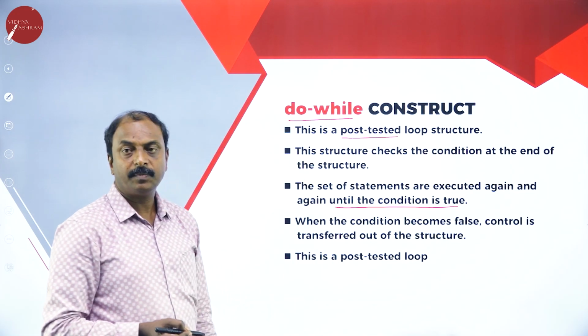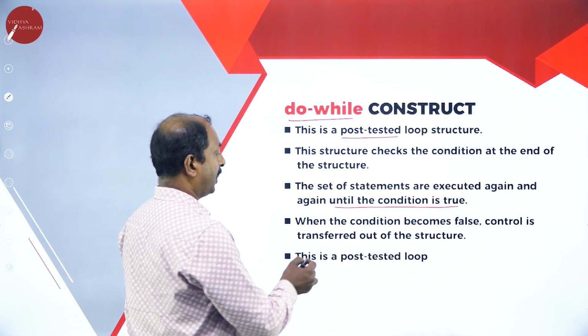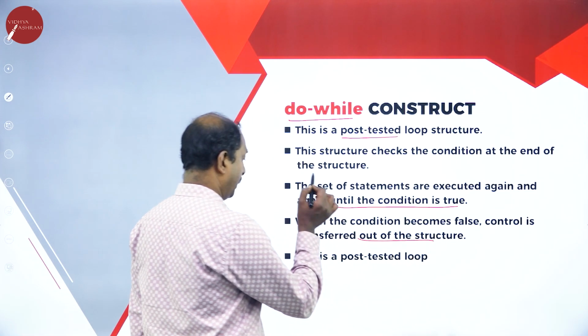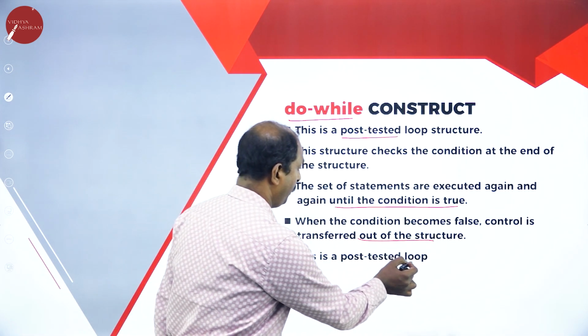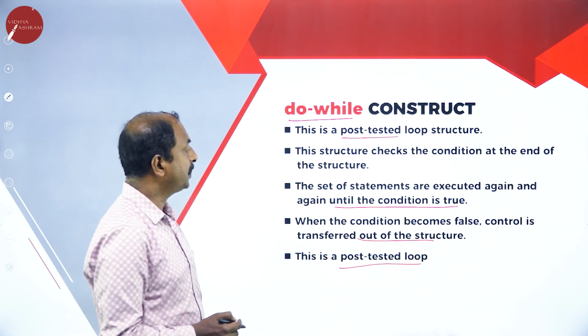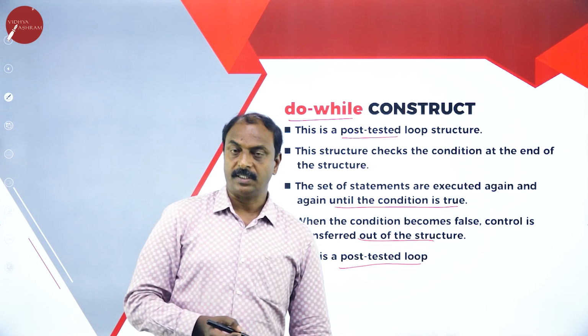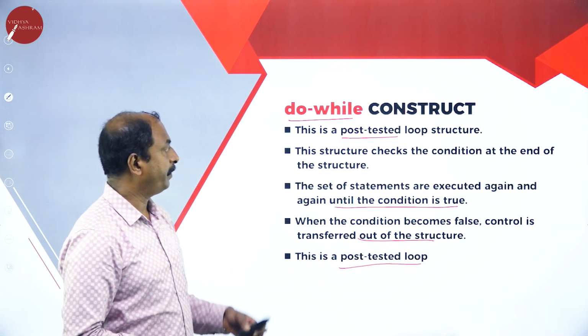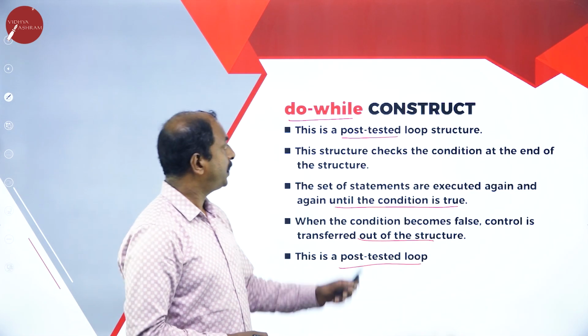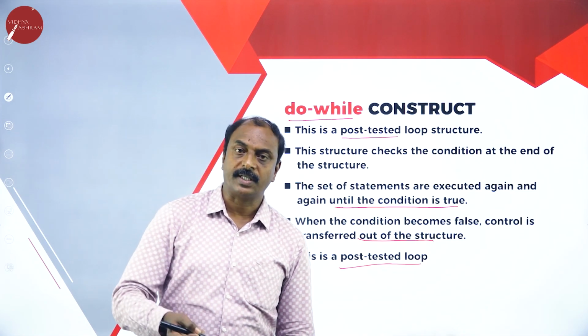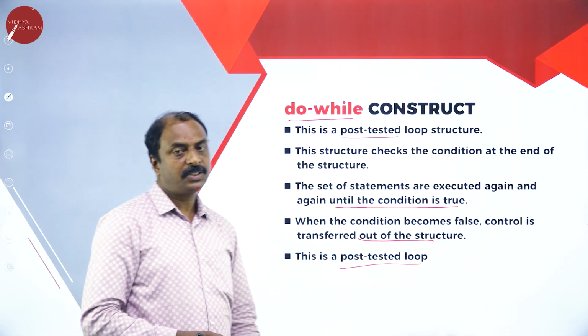When the condition becomes false, it will come out of the structure. It is post-tested because it checks the condition at the end of the statements.